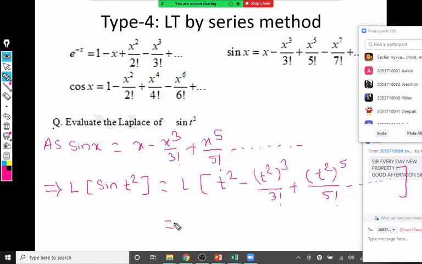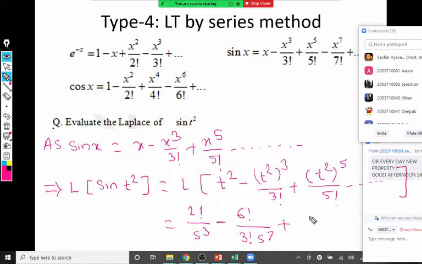Now the last step is left. Can anyone tell me what is the Laplace of t square? Laplace of the first term, t square, is 2 by s cube. It's 2 factorial divided by s cube, or 2 by s cube, that is also correct. But we are not going to simplify it because there are infinitely many terms, so we just write 3 terms. What about the Laplace of the second term? This is t raised to 6, so 6 factorial upon s raised to 7, and that 3 factorial will be as it is.